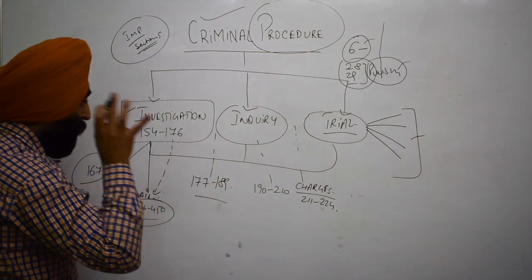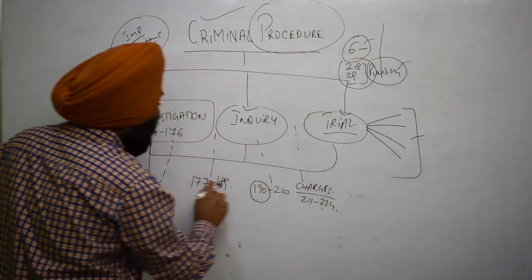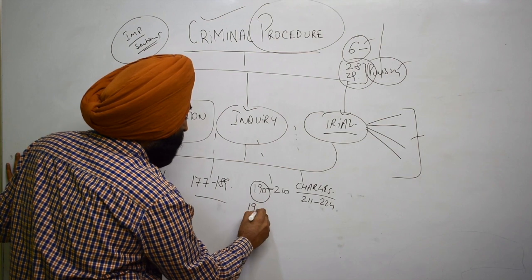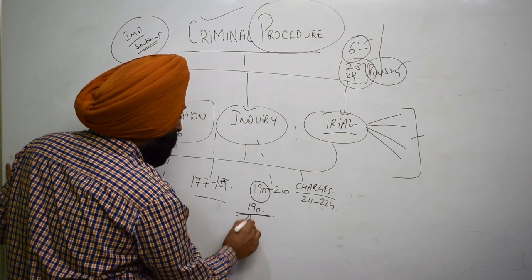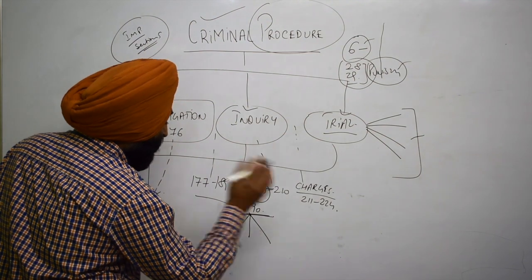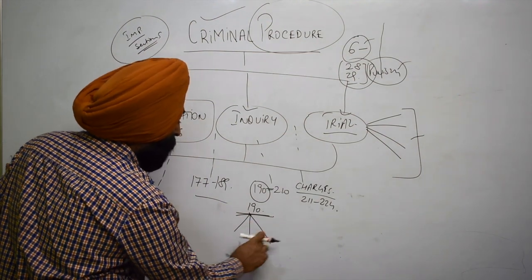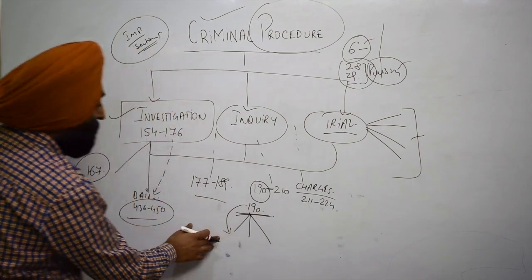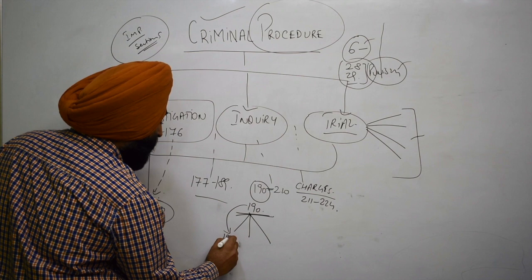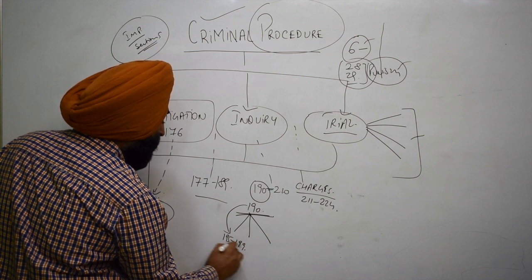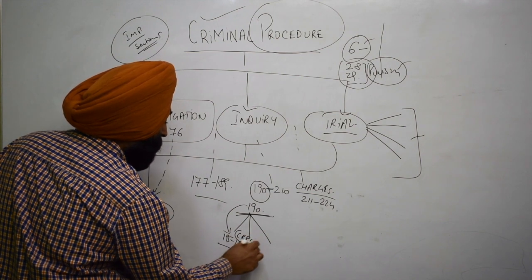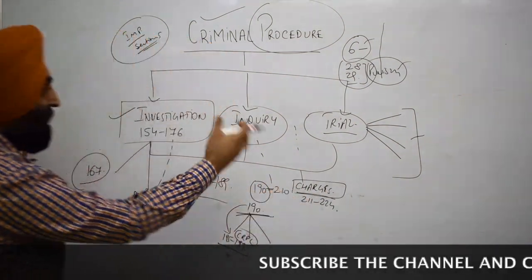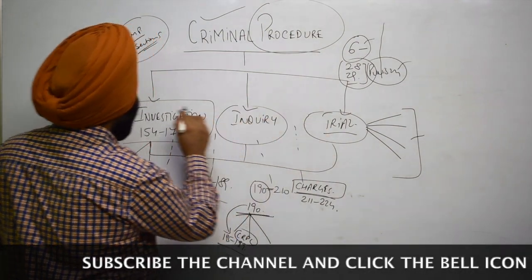And in case of inquiry, there has to be a certain concept, that is when we read from 190 to 210, cognizance which can be taken in three forms, that is cognizance via complaint, via police report, or suo motu. But 190 is subject to certain limitations that are covered under section 195 to 199 Criminal Procedure Code, right? And the charges are framed by the court against the accused. Then comes the stage of trial.